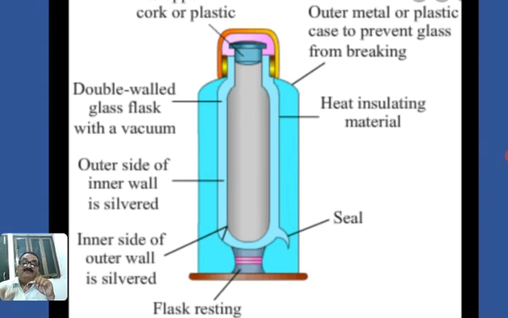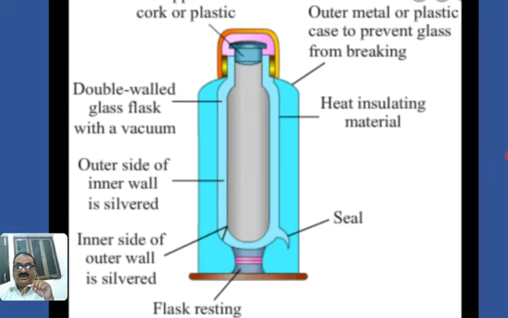So if the milk is at 70 degrees, it remains at 70 degrees for many hours. If we keep ice inside this pot, the internal temperature does not go outside and the external temperature does not come inside. In this way the ice remains ice for a long period.